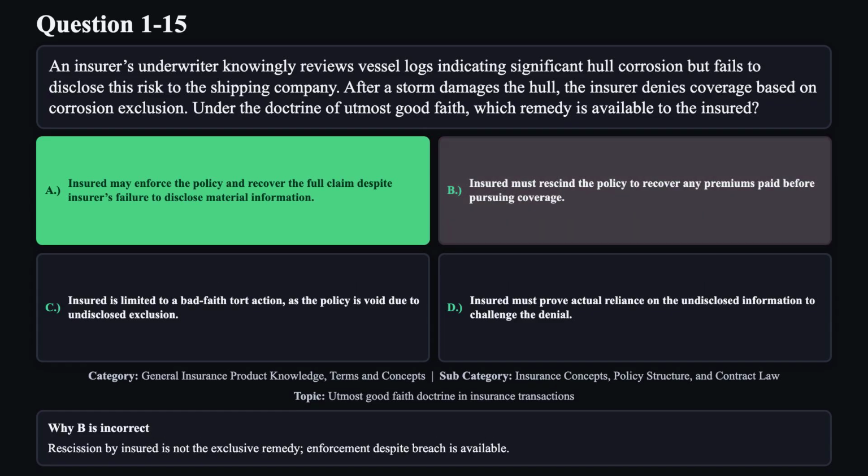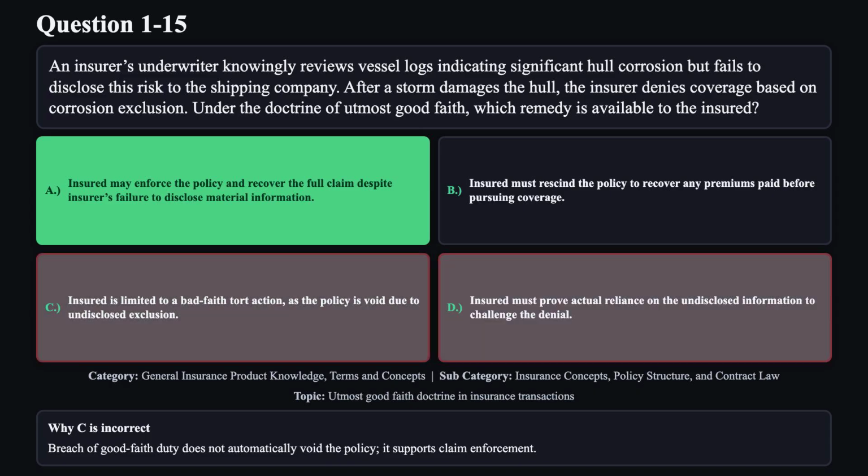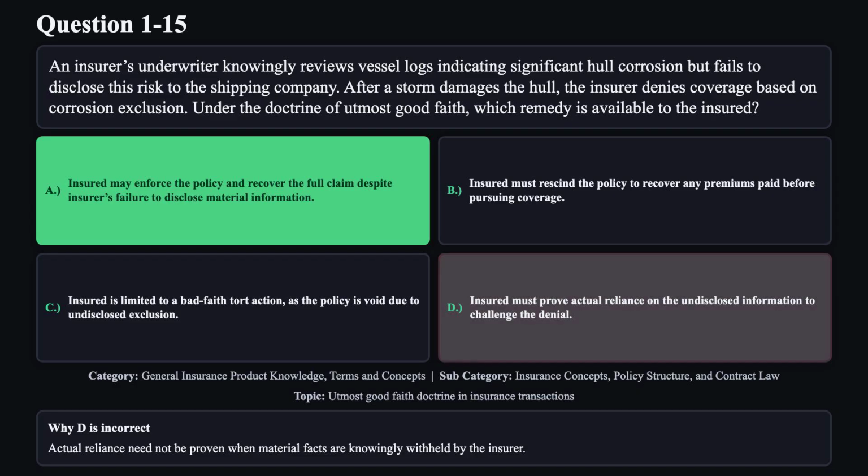Reason B is not correct. Rescission by insured is not the exclusive remedy. Enforcement despite breach is available. Reason C is not correct. Breach of good faith duty does not automatically void the policy. It supports claim enforcement. Reason D is not correct. Actual reliance need not be proven when material facts are knowingly withheld by the insurer.